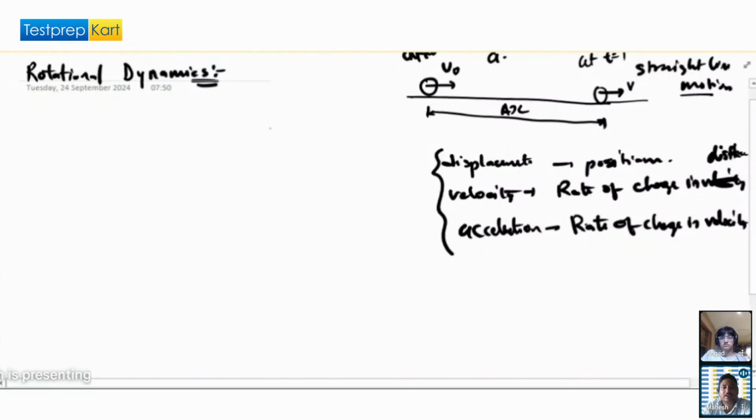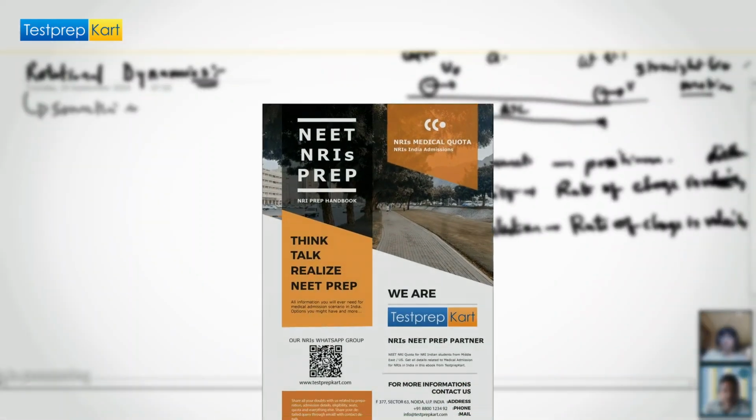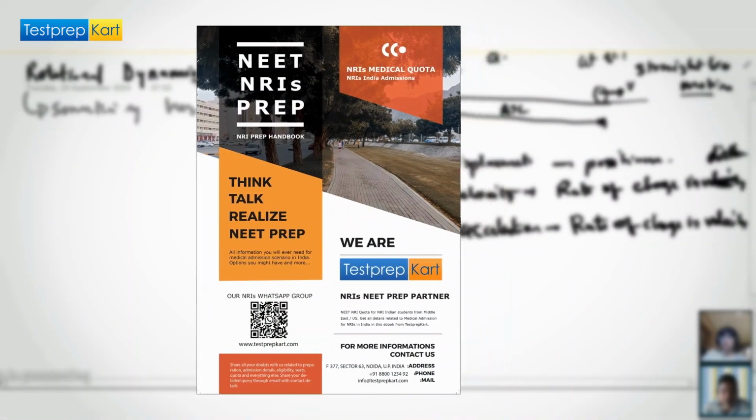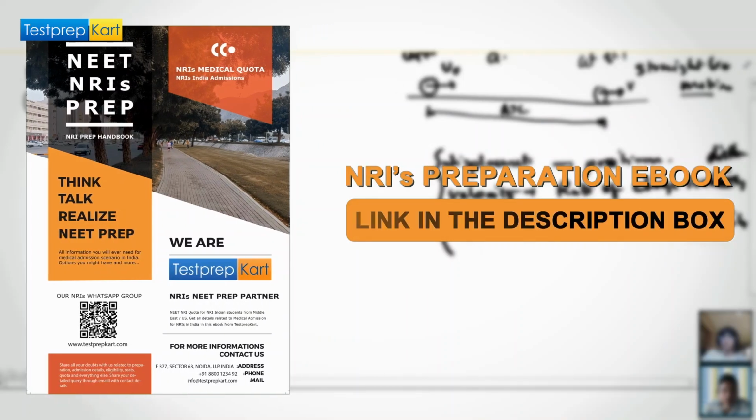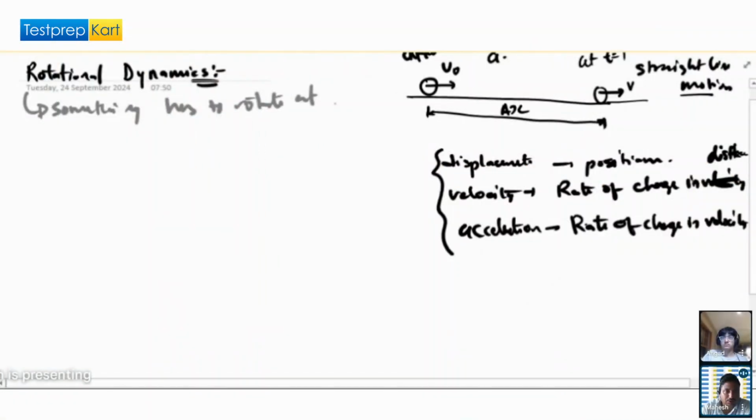The second hand or hour hand or minute hand will rotate. So in rotational dynamics, something has to rotate about an axis.